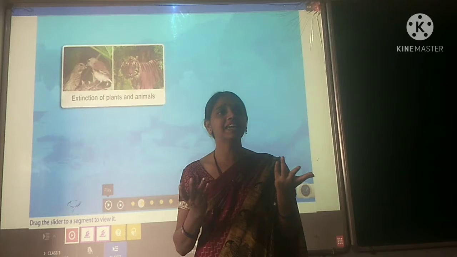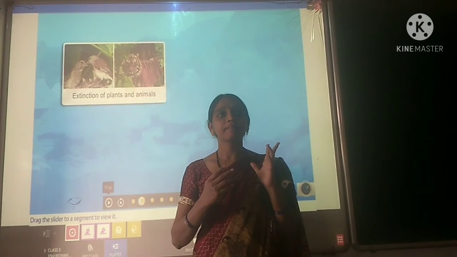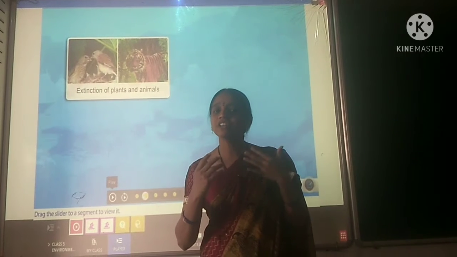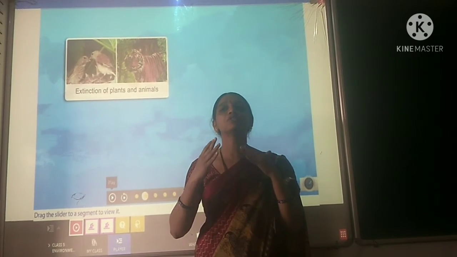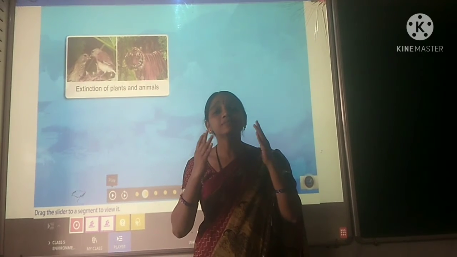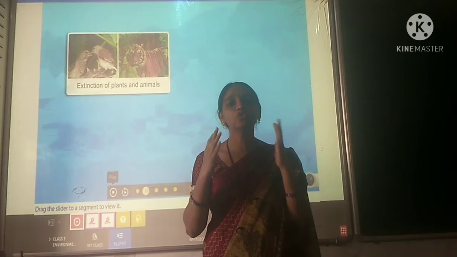For example, we had dinosaurs at that time. Now can you see the dinosaurs? They are extinct. Yes or no? In the same way, this forest helps the animals as a home. It serves as a roof.